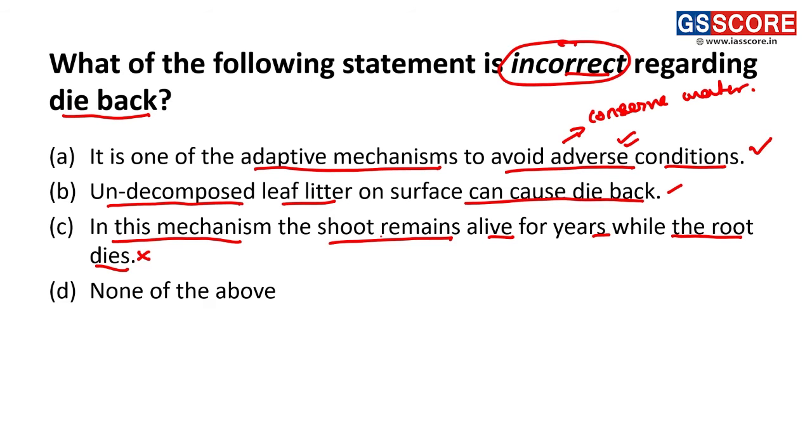But statement 3 is an incorrect statement. Why? Because if any part of the root or any part of the plant or tree is getting infested, it will lead to the infestation of other organs also, which will result in the complete dying of the tree very slowly and steadily. Thus the correct answer for this question is C.